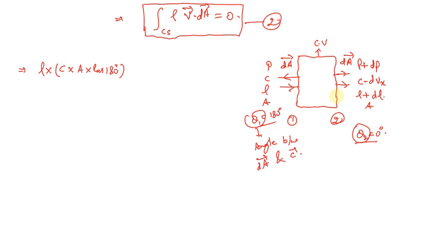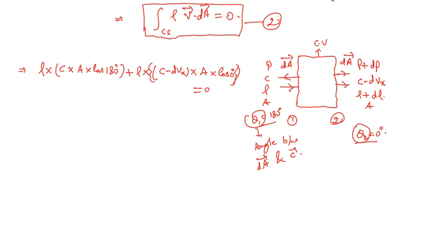Similarly, on the second section, that is surface 2, because this particular term deals with the control surface analysis, that is why we are dealing with the control surface approach. The second term will be equal to rho into the velocity in the rightward direction on the right surface, that is equal to C minus dVx, into the area, which is still A, into cos 0. The angle between them is 0 degrees. That is why we are using this relation, which will be equal to 0.